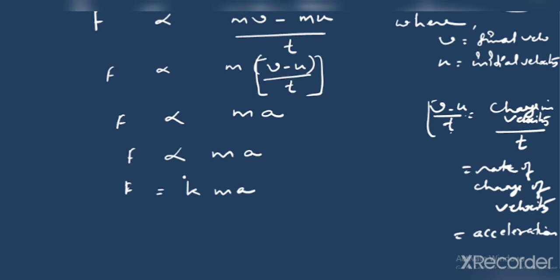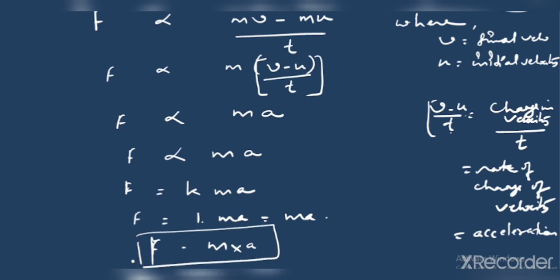The value of constant k is 1 here. Then in that case we are going to get 1 dot ma, that is equal to ma. It means force will be given by the product of mass and acceleration. So this is your force.